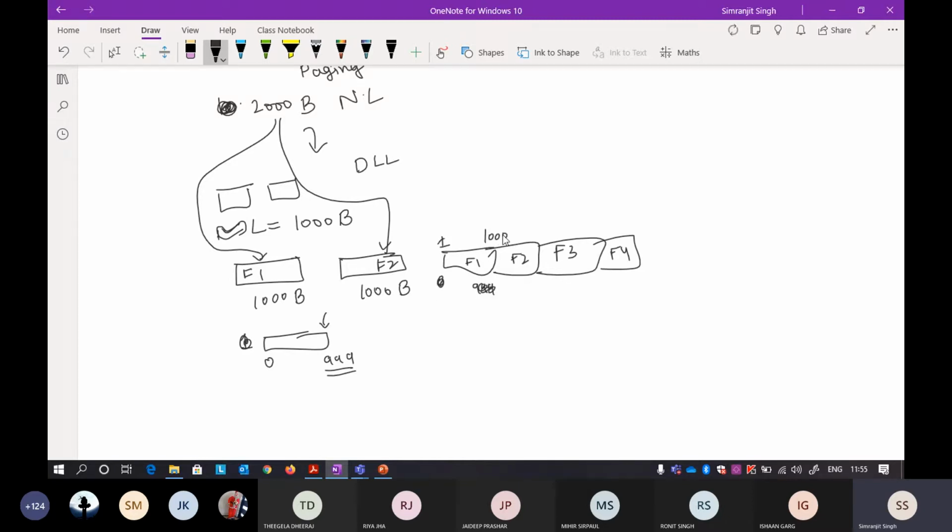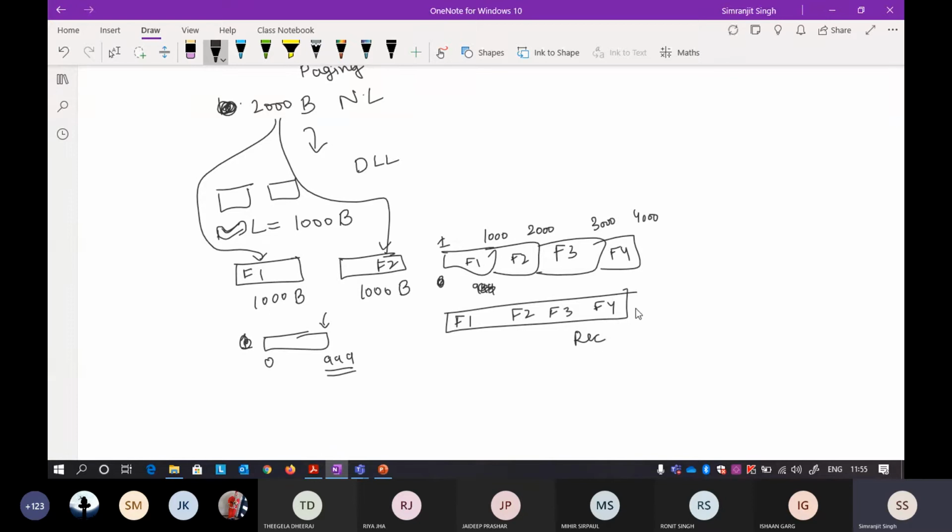So it will be 1000 here, from 1000 it will be 2000 here, from 2000 it will be 3000 here, from 3000 it will be 4000 here. Actually it is not divided into frames; the data is just sent like this, as f1, f2, f3 and f4, because we have already declared that the length is 1000.